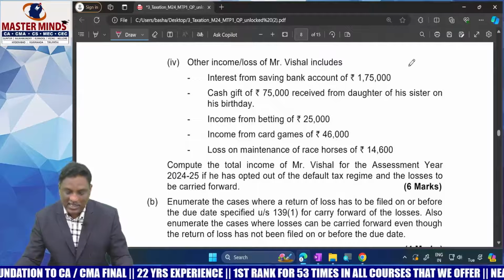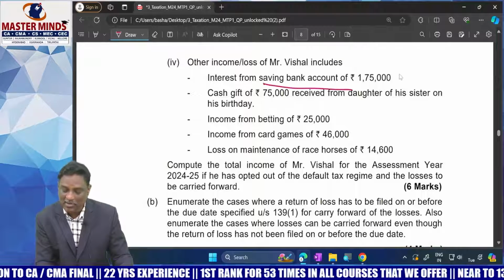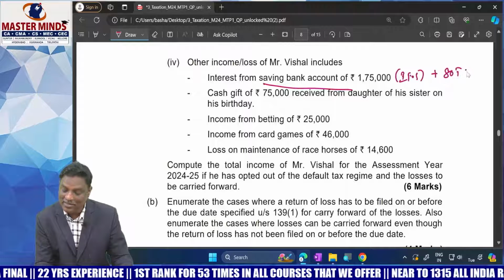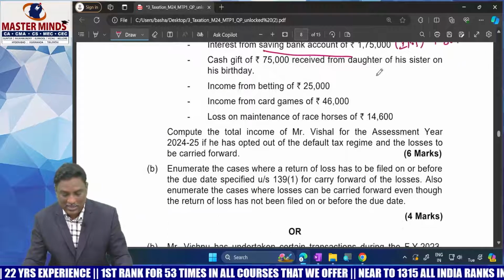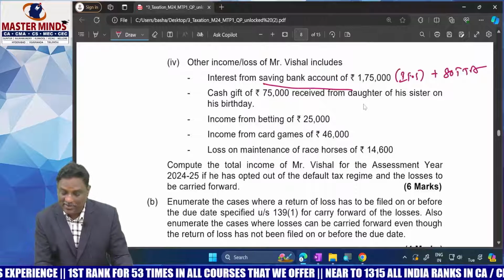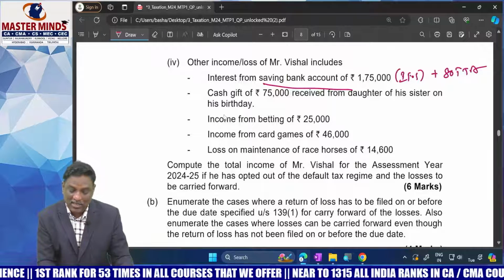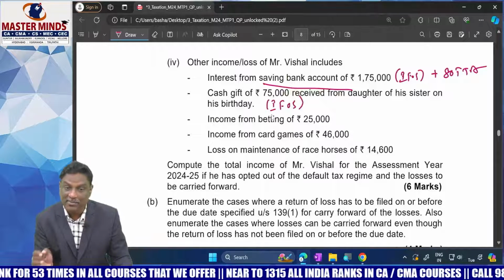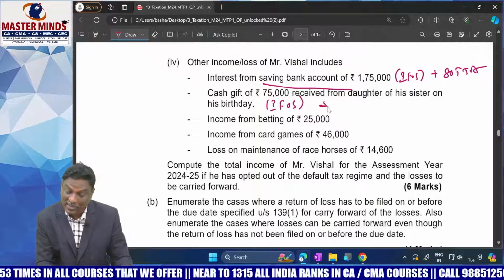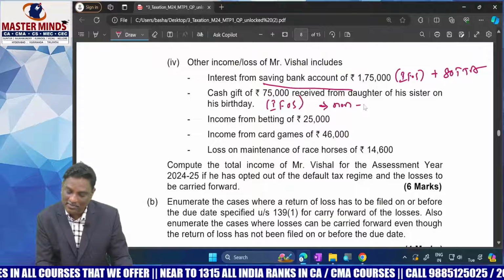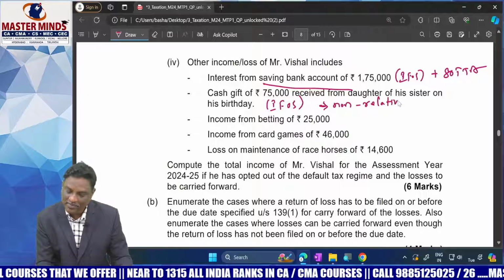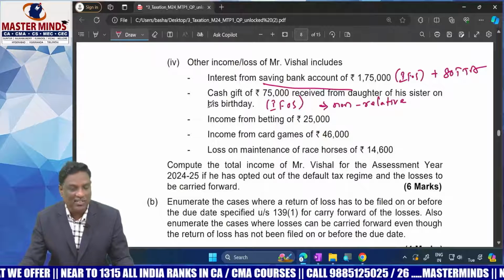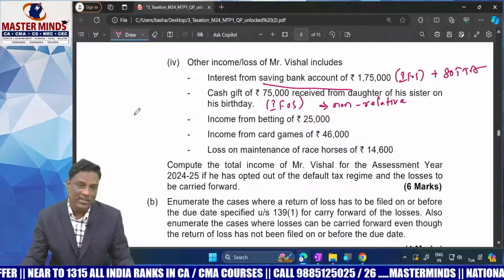Next, other incomes. Interest from savings bank account is income from other sources, plus 80TTA deduction is available. Next, cash gift of 75,000 received from daughter of his sister on his birthday. It's taxable income from other sources. Is it received from a relative or non-relative? It's received from a non-relative, therefore taxable. Daughter of his sister is nothing but a niece. Niece is not covered in the definition of relative.